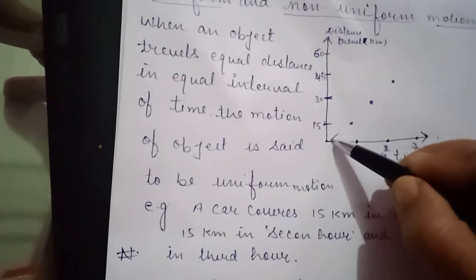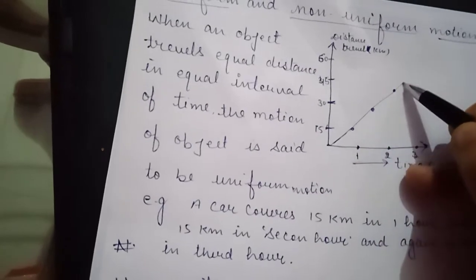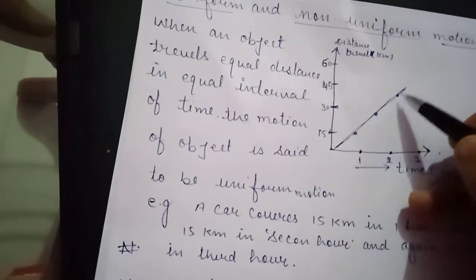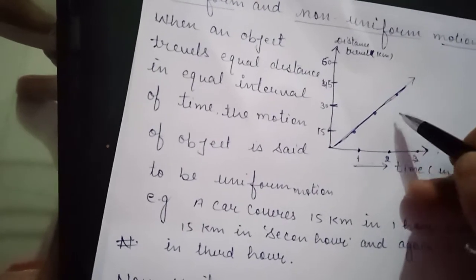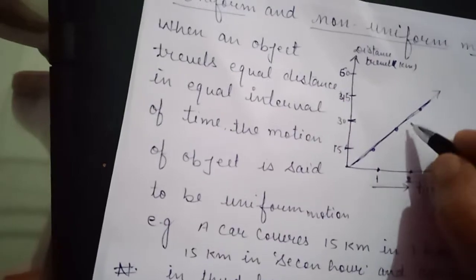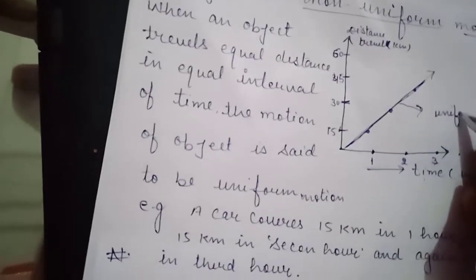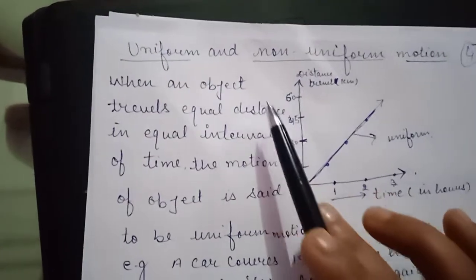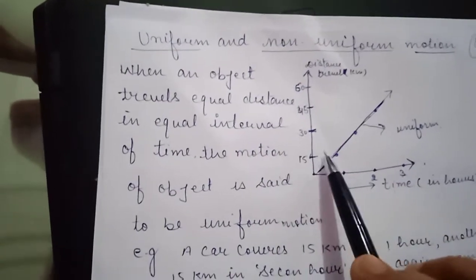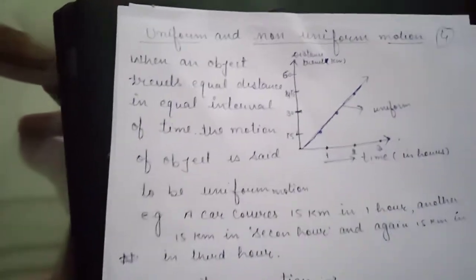If we plot the graph, the graph between the distance traveled and the time interval is a straight line in the case of uniform motion. This is the graph for uniform motion. So we can say the motion is said to be uniform motion if a body covers equal distances in equal intervals of time.